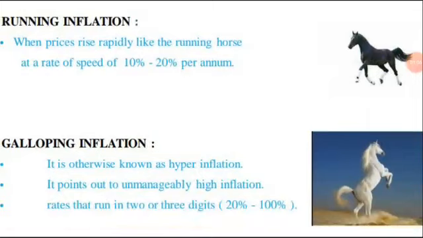Next is running, like a horse, at a double-digit rate of 10 percent to 20 percent per annum. Next is galloping, which means hyperinflation, where the price of a commodity or service keeps on increasing unmanageably, from 2 digits to 3 digits, 20% to 100%. This happened in Zimbabwe in the 21st century, in April 2007.